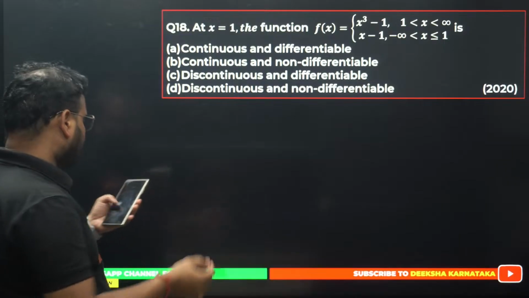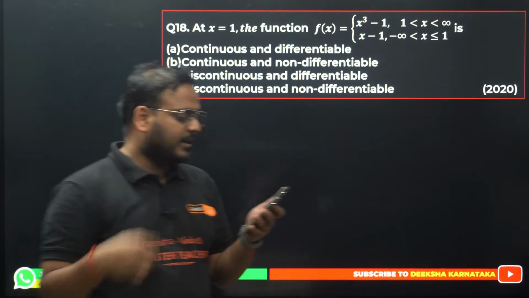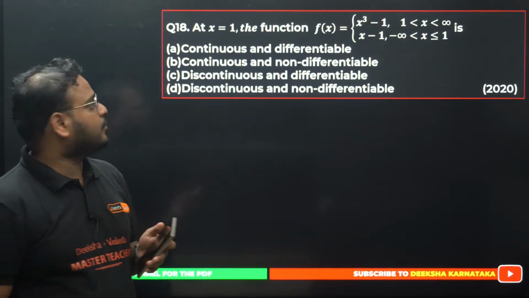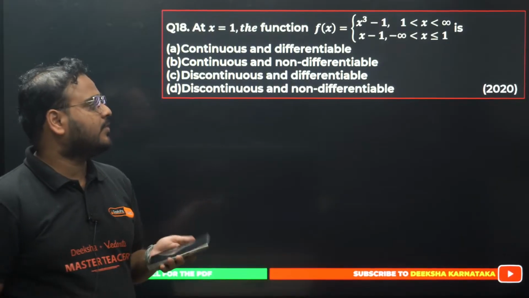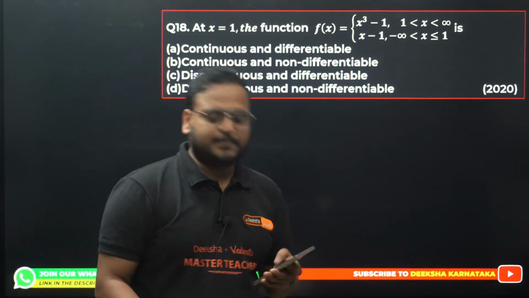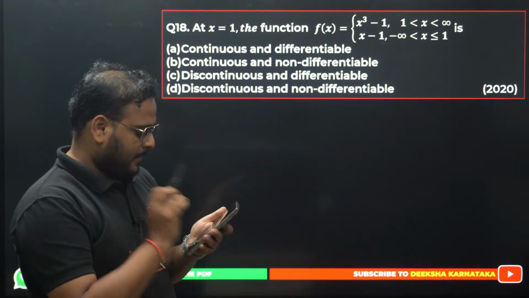Now for question number 18. Answer, guys. Question number 18: at x equals 1, the function f(x) equals (x cube minus 1) over (x minus 1). What is the result?